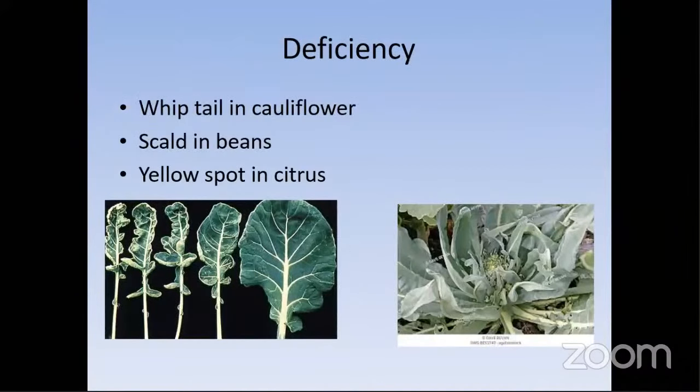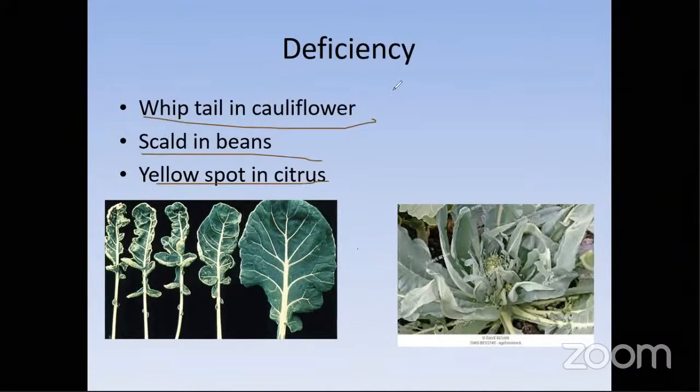So the deficiency is very famous. We know whiptail of cauliflower, scald in beans, and yellow spots in citrus. So these are the major things, and most of the textbooks and materials will mention whiptail of cauliflower, scald in beans and yellow spots in citrus.